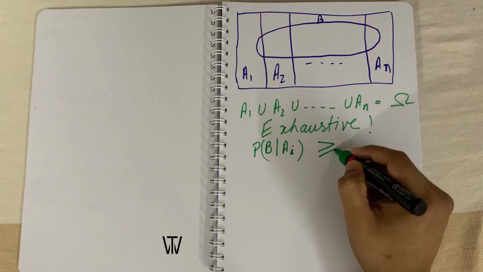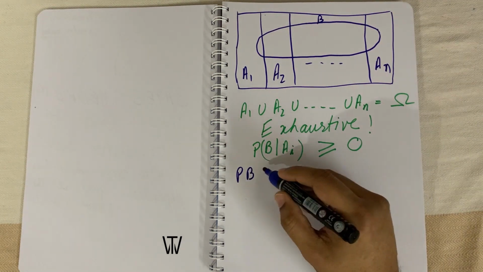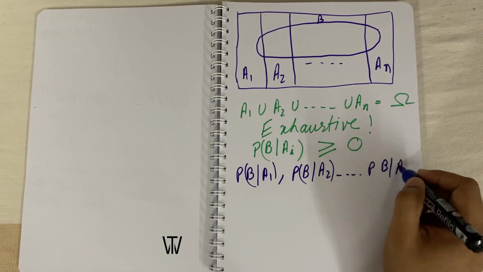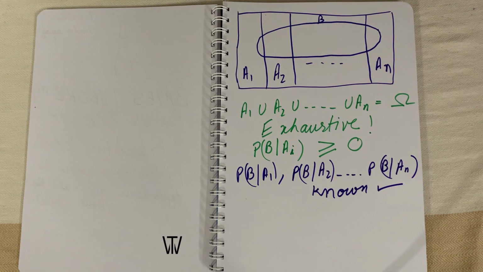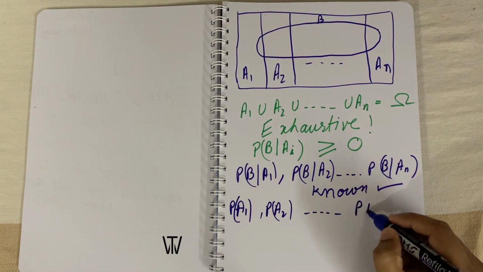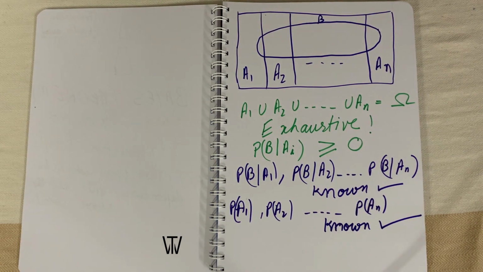Now, there is an event B which has some intersection with all of these events. It is not necessary that there must be overlap with every event. Some intersections can be zero. Let us suppose that P of B given A1, P of B given A2, and so on, P of B given An are known. We also know the individual probabilities of the exclusive events, P of A1, P of A2 up to P of An.